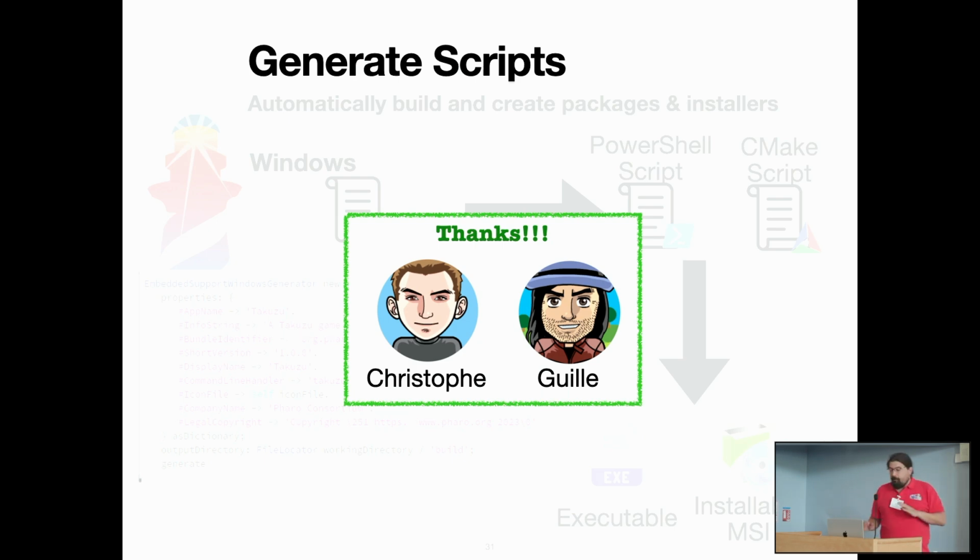This work is not only my work. What I have done is I have collected many of the parts that were around in the ecosystem. So thanks a lot to Christophe, who has automated a lot of this work for using it in the Pharo Launcher, because the Pharo Launcher already has all this. But the idea now is taking a solution and providing a common single way of doing it. And thanks a lot to Guille, because there is a lot of work that we have done to automate the build and make it simpler, the CMake, and make it easy to build.